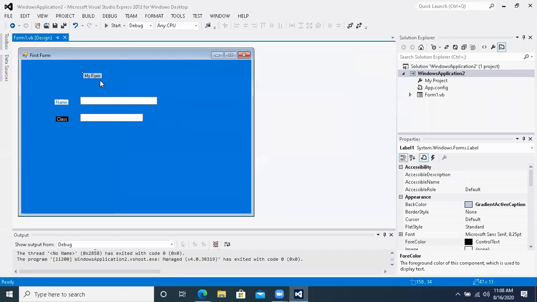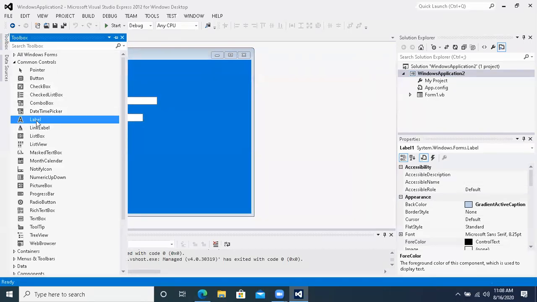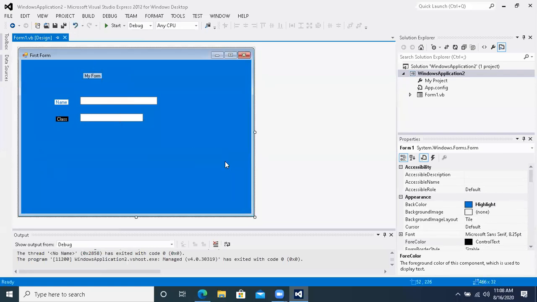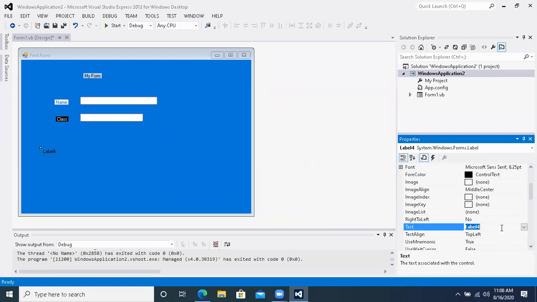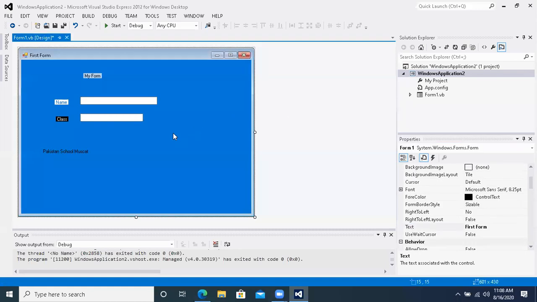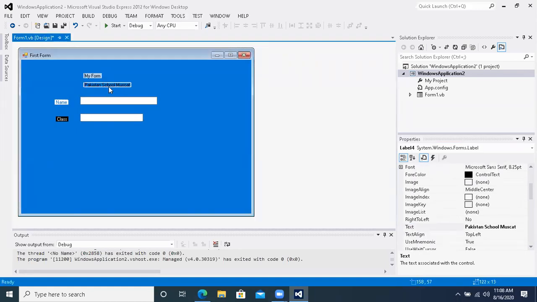For example, if I draw another label, and I say this is basically Pakistan School Muscat, let me change the text. Okay, Pakistan School Muscat is being shown over here.